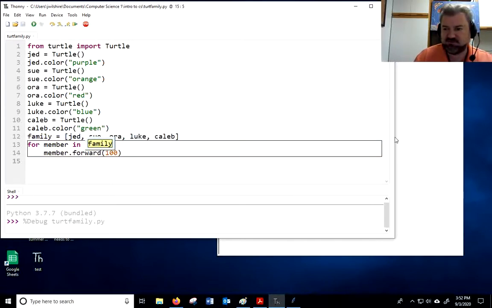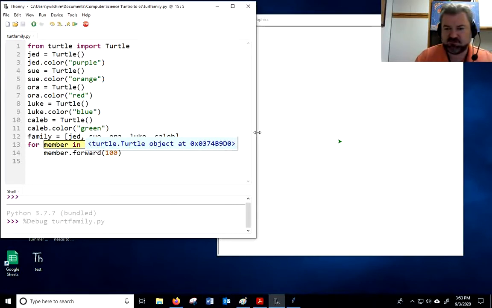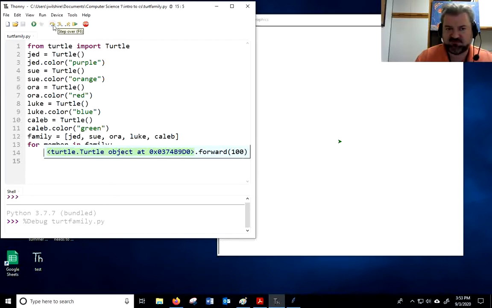And now I want you to step into this and see, well, graphically what we're going to see is we're going to see each family member get moved here, okay? So first, I said for member in family. So what is member going to be right now? Do you remember that's me? That's Jed's location. So member is going to be each one of them, okay? And so you're going to see that family member is going to go right there. I'm actually calling forward on myself, okay?